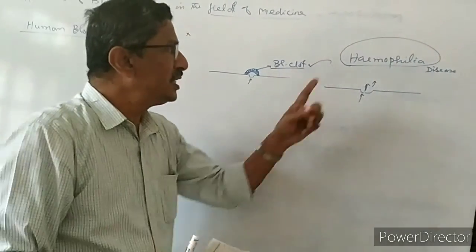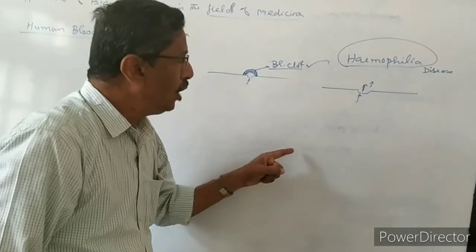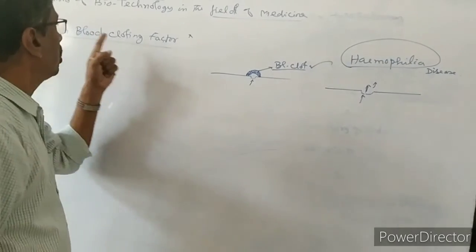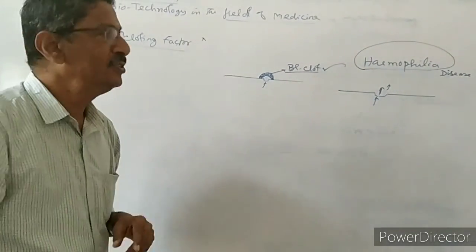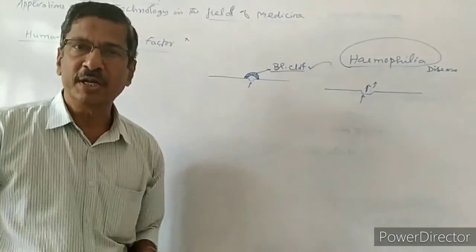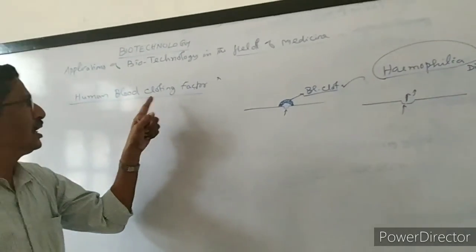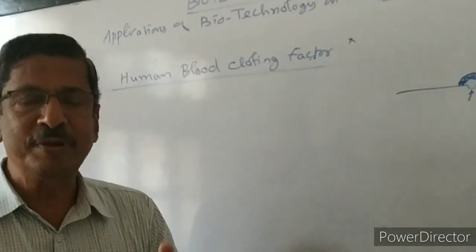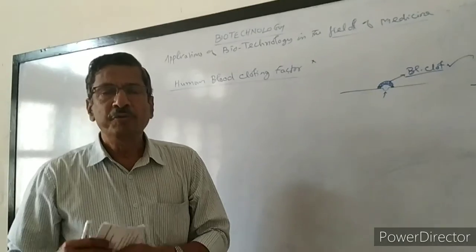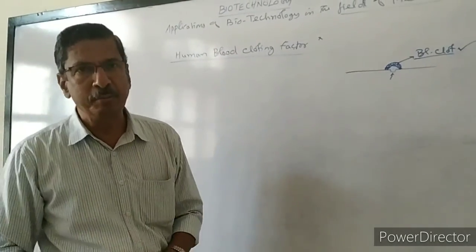How to cure this disease, hemophilia? We have to give the blood clotting factor injection. Then only the blood will clot. Now, for taking the blood clotting factor chemical from a normal human being, we have to take a lot of blood from the body.